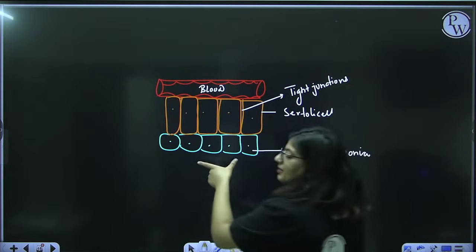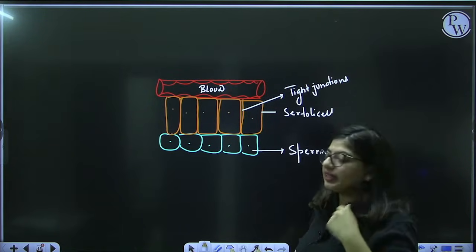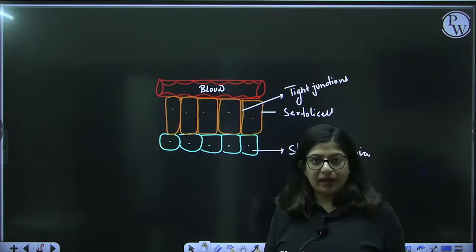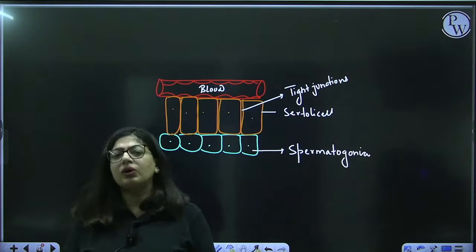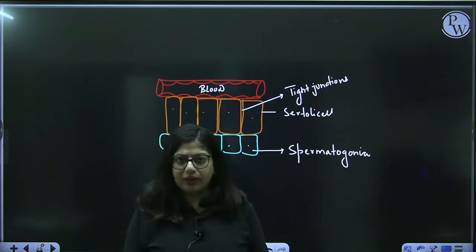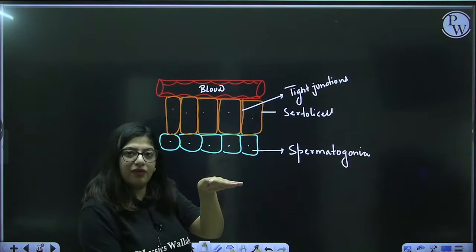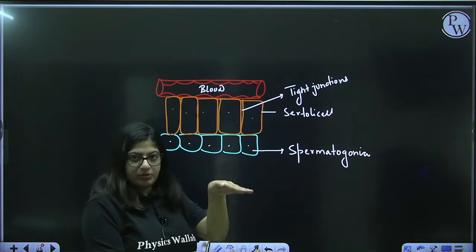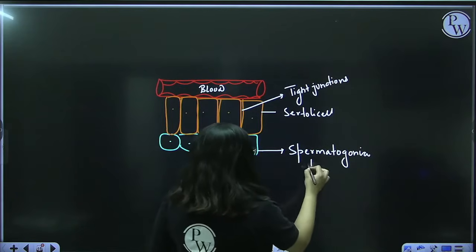So these cells, the spermatogonia, right? When you see NCERT, you will see these cells are not present in this manner, but when you go to higher studies, you will get to know the cell arrangement is a little different. The arrangement is: you have blood vessel, you have Sertoli cell, and then you have your germ cells. These spermatogonia or germ cells form sperms.